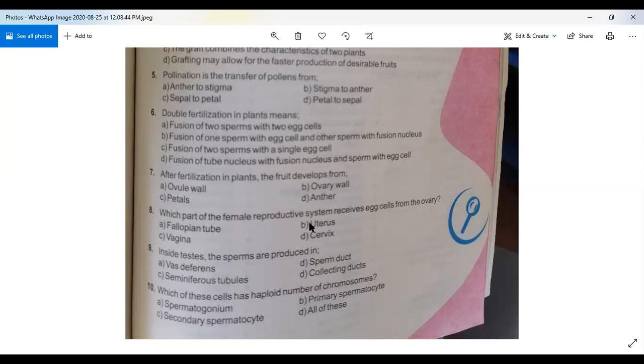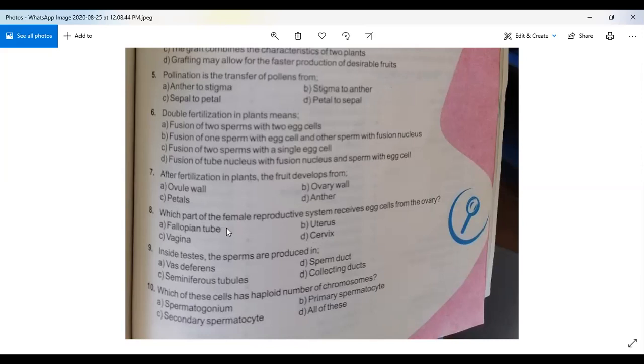Uterus is where the embryo is developed. So this is not the right answer. Vagina is the part of female reproduction where the sperms are deposited. So this is not the right answer. Cervix is the part of female reproductive system which in simple words we call a birth canal. So this is not the right answer.